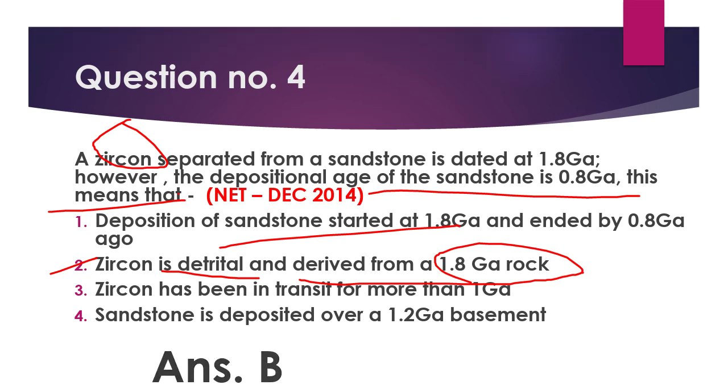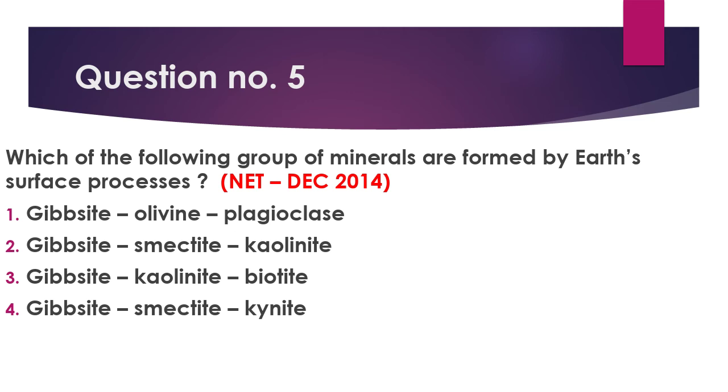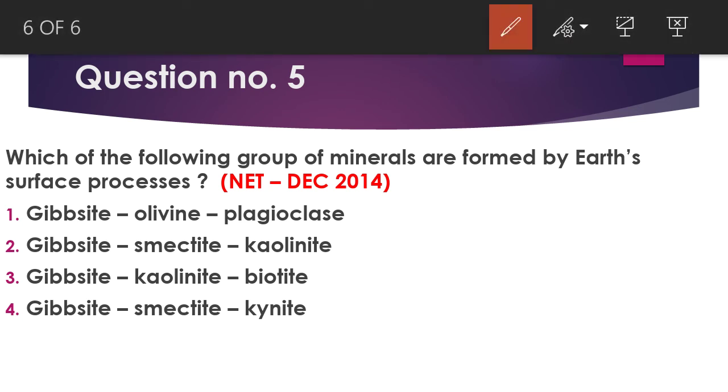Now the fifth question is, which of the following groups of minerals are formed by the earth's surface processes? There are some processes which happen on the earth's surface, and some which happen below the earth's surface. The processes operating on the earth's surface are generally erosional processes, depositional processes and weathering. Minerals like gibbsite are formed by surface processes, but olivine is not. It is formed by the cooling or crystallization of magma. So olivine does not come under this.